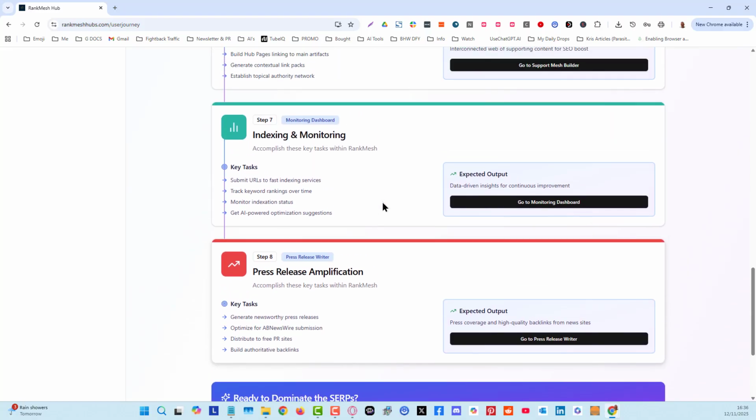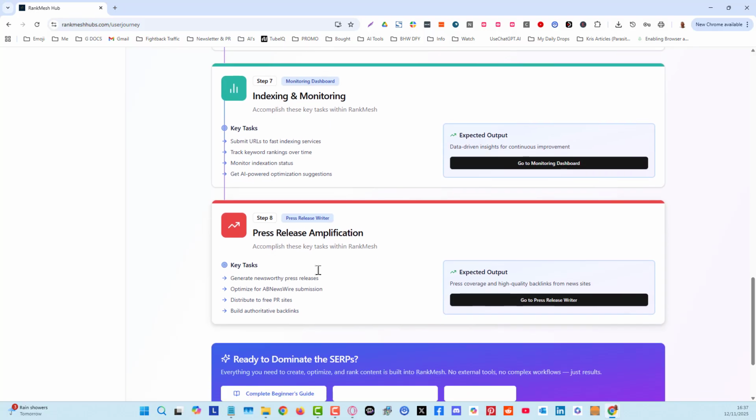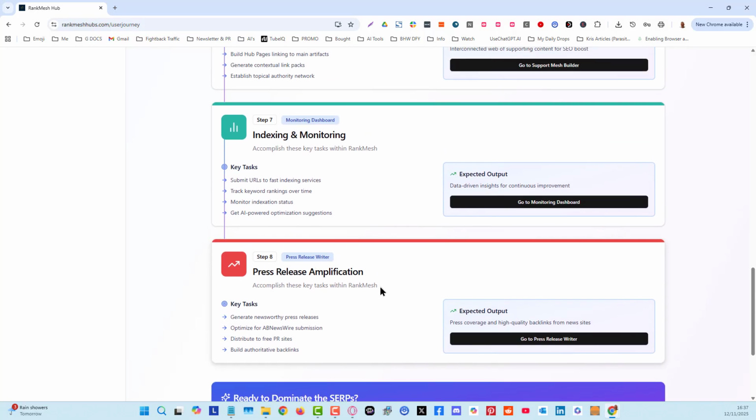Now, with the press release amplification, even with the automation that you got, we only do automation into one site. Only one site, and that is a Google News site. We are not doing all the automation for all 6 of these sites. It's just there if you want to add extra domains, backlinks, if you choose to. Wait for the PR Sneakies.